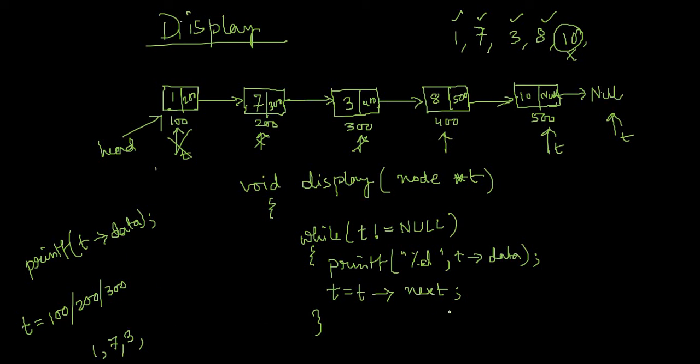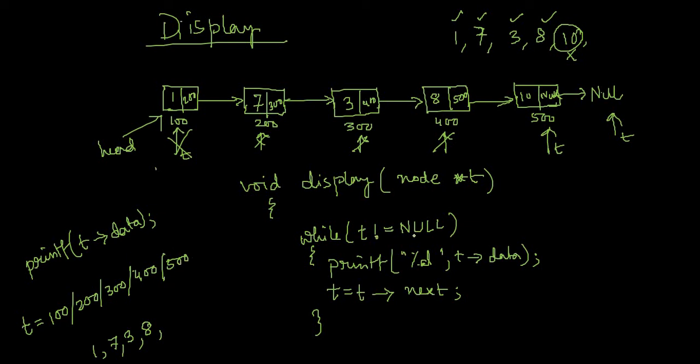Right. So 400 is not equal to null. That means again true. Data of 400 means 8. So 8 will get printed, right? Now t equal to t next. t equal to t next means 400 next. That means 500. Now t will point to this node, right? So now t contains 500. t was containing 400, and then t will contain 500.